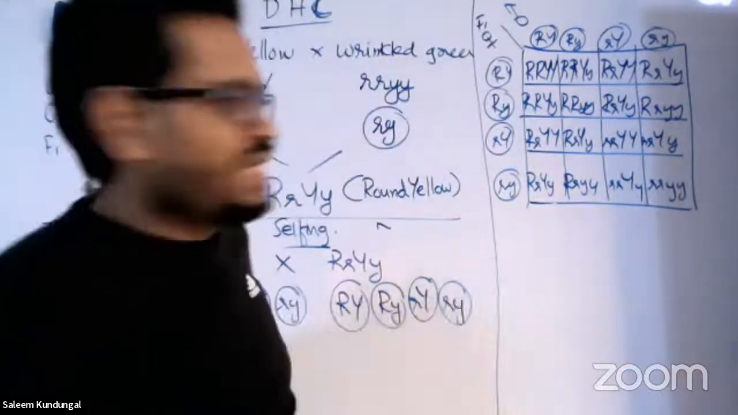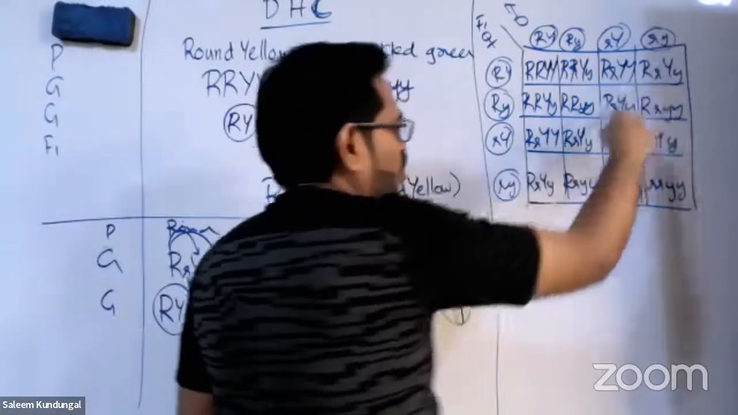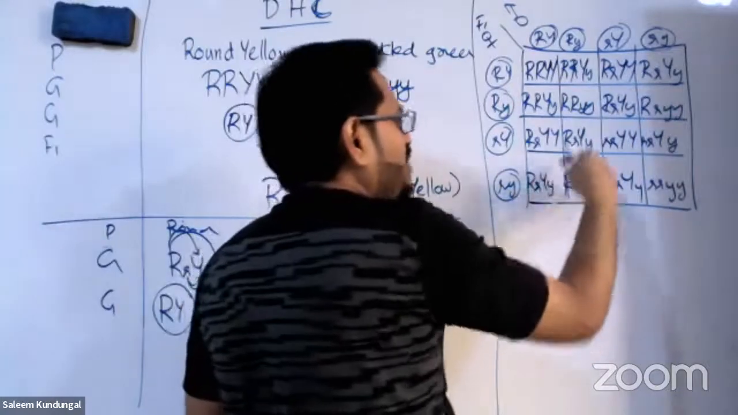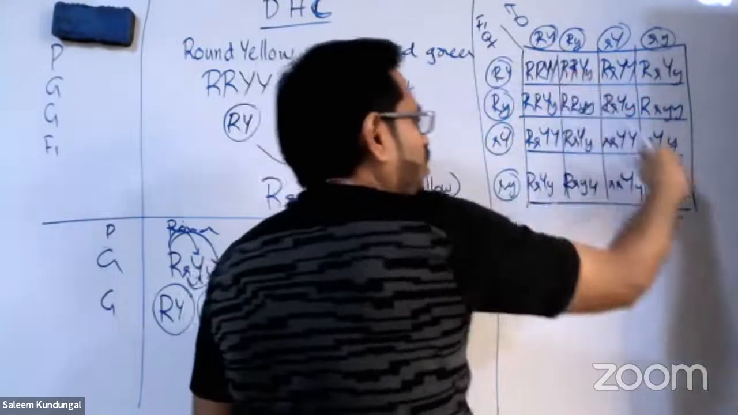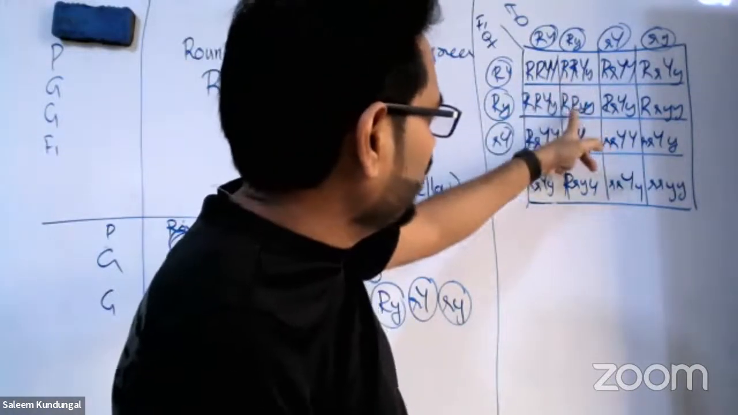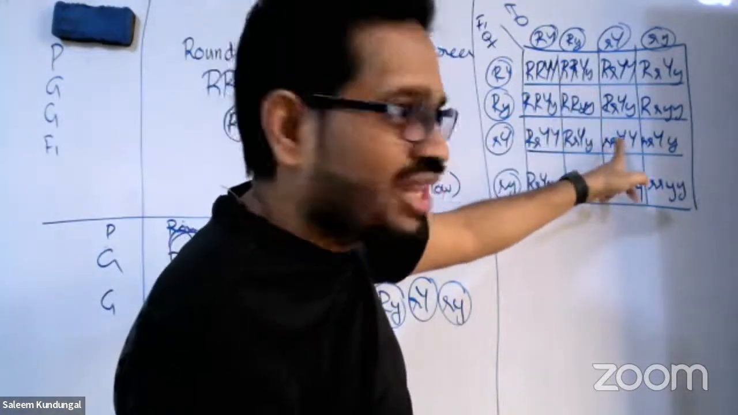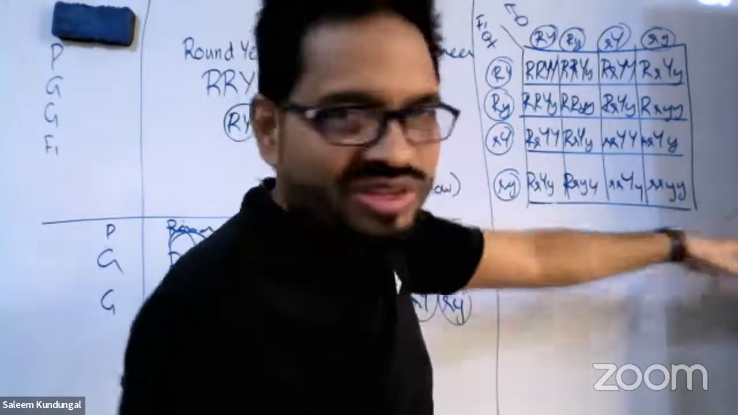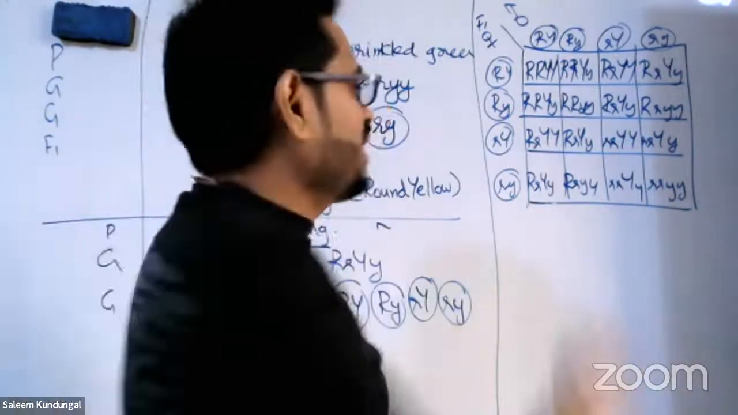So after completing this, look over here. You can see all are heterozygous, right? Capital R, small y, small y in this order. Look here, all are what? One character pure, right? Capital R capital Y, capital R small y, small r capital Y, small r small y, right? So you can see some particular pattern there.